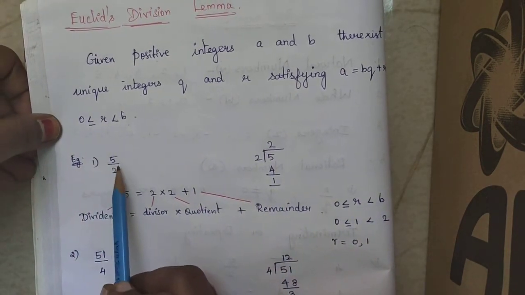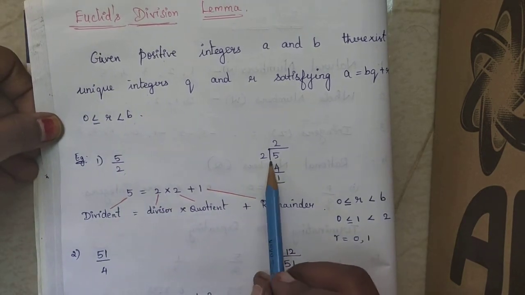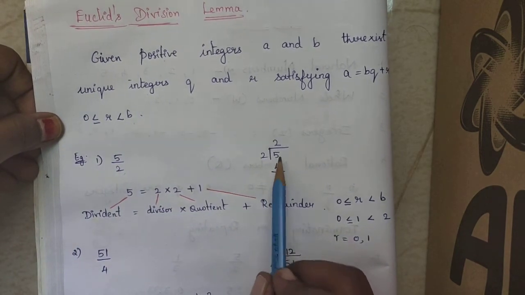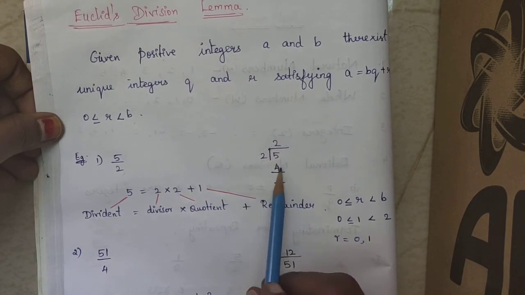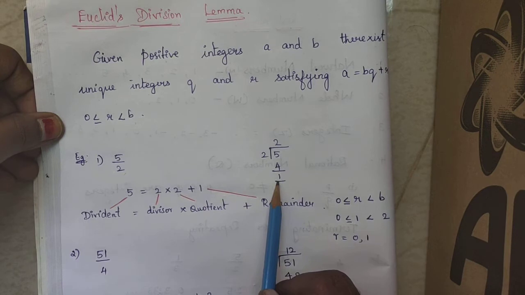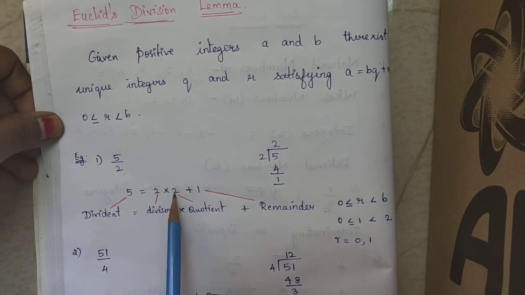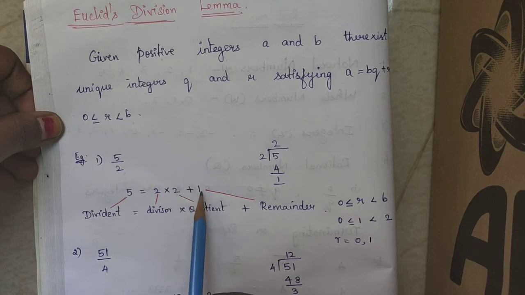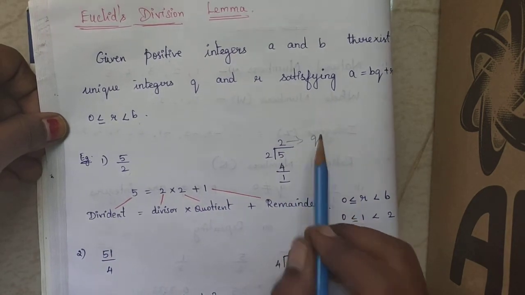See, let us take the example 5 by 2. What I have to do? See here, 5 is inside, 2 is outside. If I divide this one, 2 2s are 4, remainder is 1. Now this 5 can be written as 2 into 2 plus 1. This is quotient.